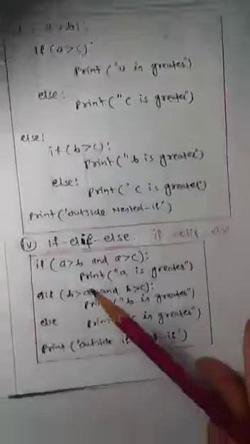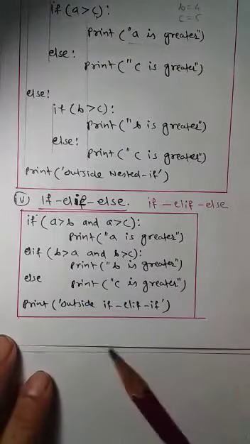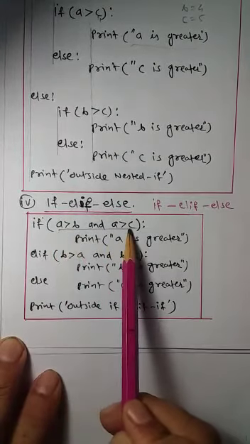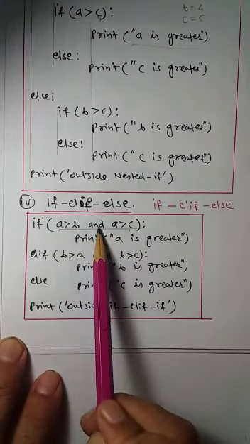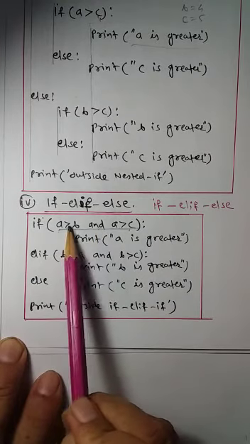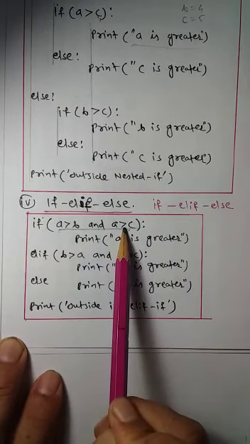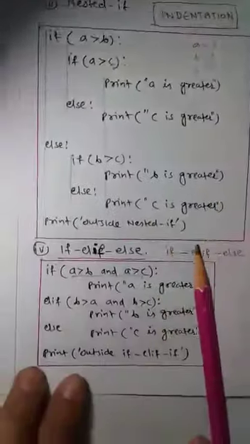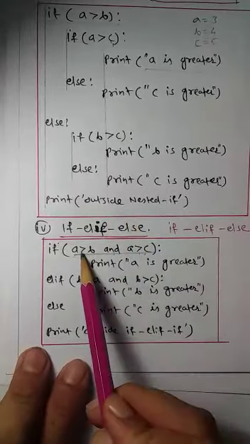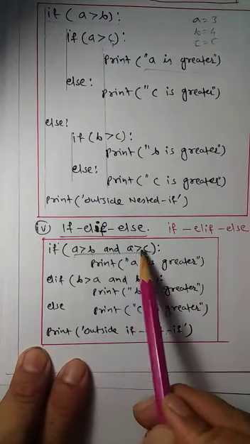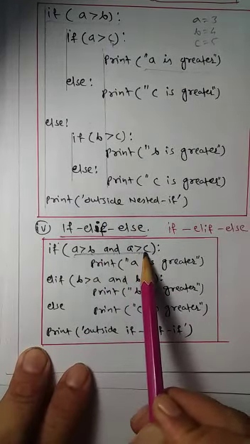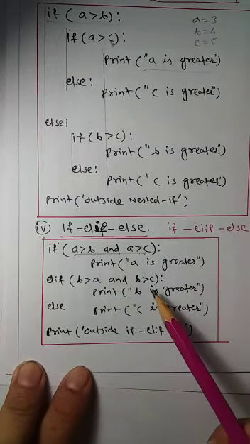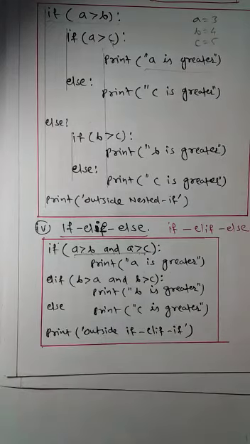And finally here I am showing the if-else use. Here we are using a compound condition. We have seen this AND operation. If this condition is true and this is true, both conditions true, the same example we have seen in nested if, I used here for if-else also. If a is greater than b and a is greater than c, when both the conditions are true, then a is greater. Similar conditions are tested when b is greater or when c is greater.